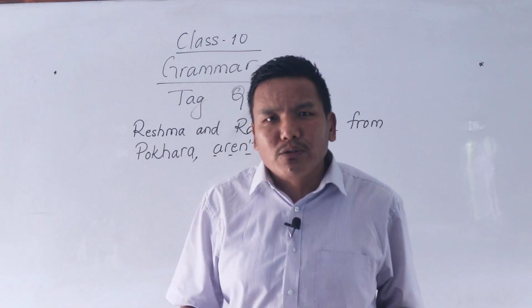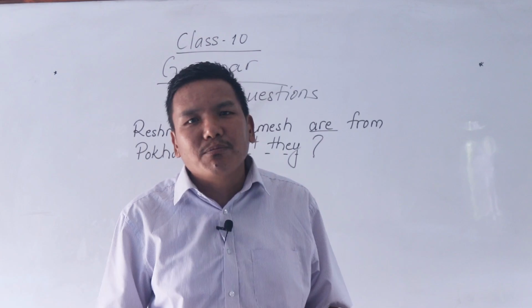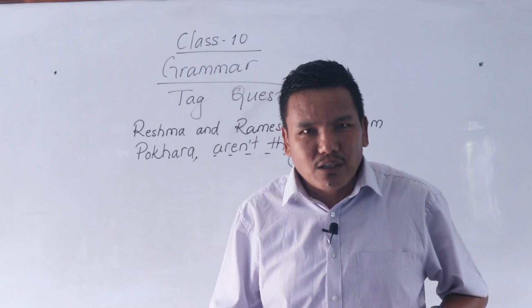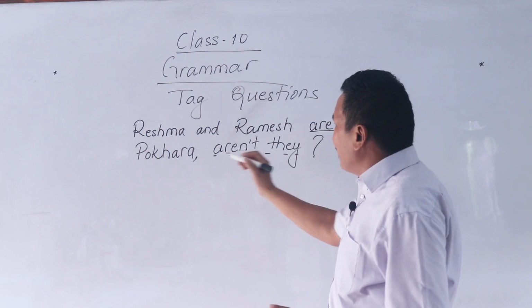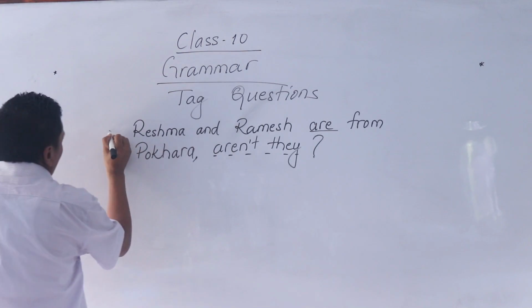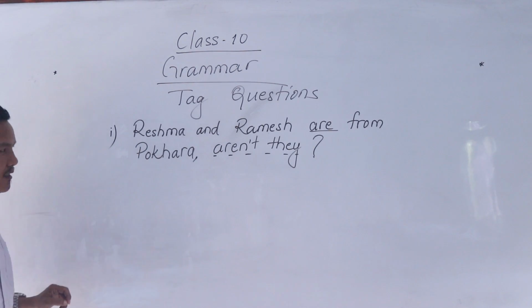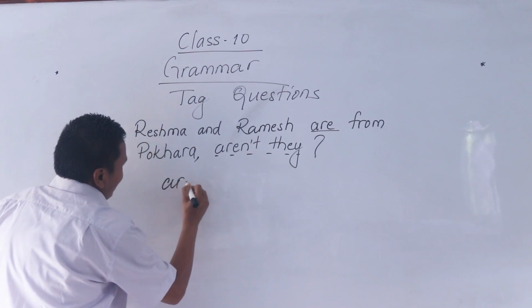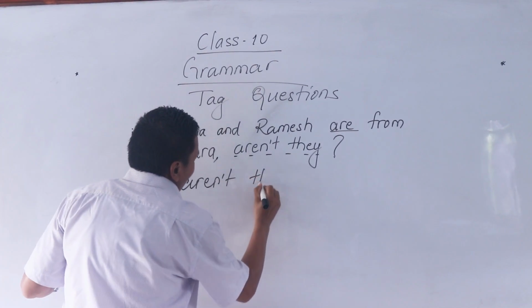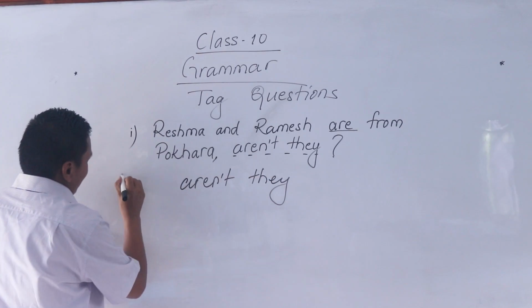And what I have experienced is that in some cases during examination, students do this. For example, this is question number one: Ramesh and Resma are from Pokhara. And in their answer, they don't copy the sentence, they just write aren't they?